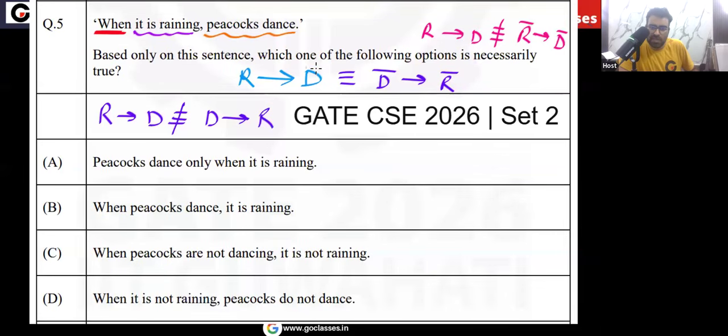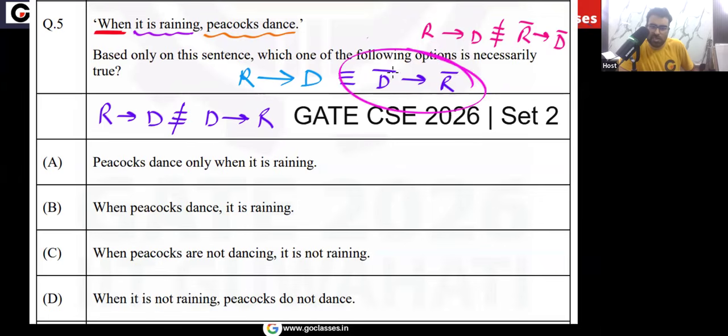We already know that any conditional statement is logically equivalent to its contrapositive. This is contrapositive. Yes or no? This is a converse. Any implication statement is not logically equivalent to its converse, and this is inverse. Any conditional statement is not logically equivalent to its inverse. So now let's see which of the following option is necessarily true.